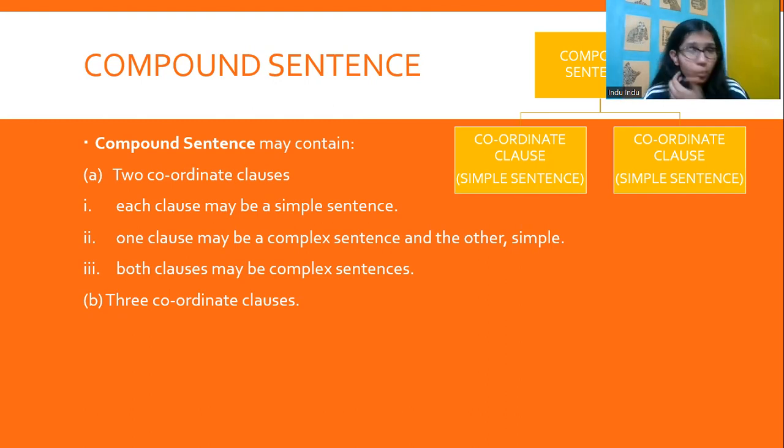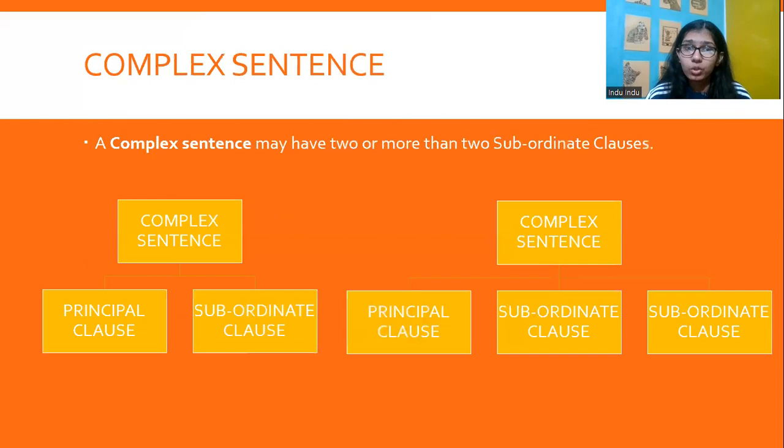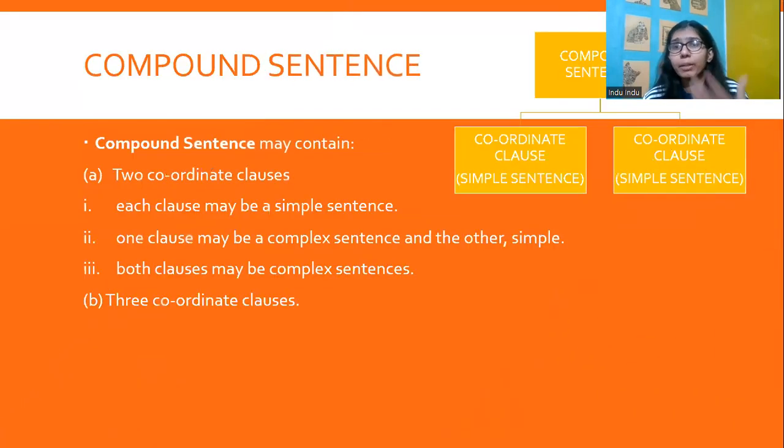One clause may be a complex sentence and the other could be simple. Both clauses could also be complex sentences, both having a principal clause and a subordinate clause, which are then joined by the conjunction. So that should be remembered. Three coordinate clauses, of course, that's possible.